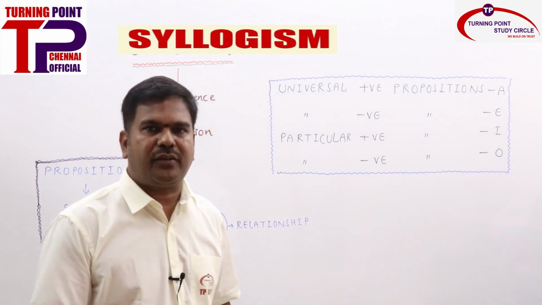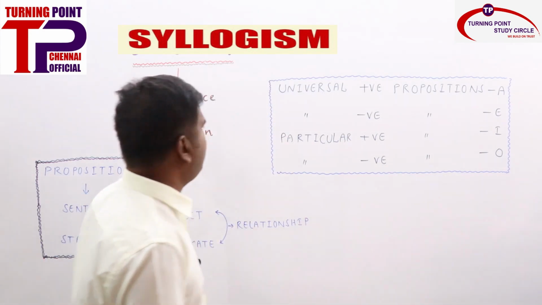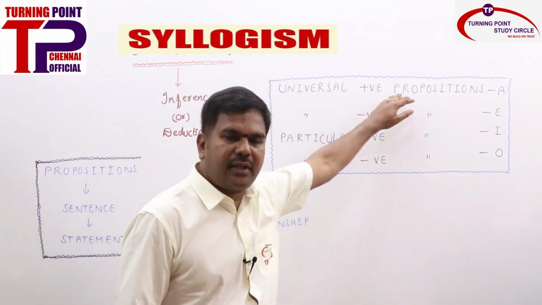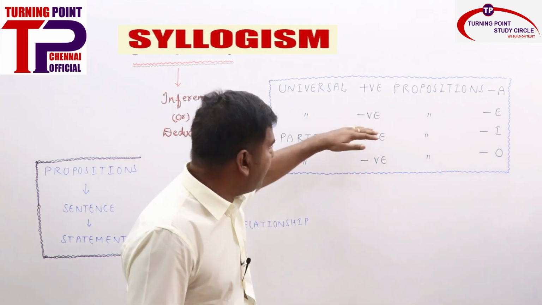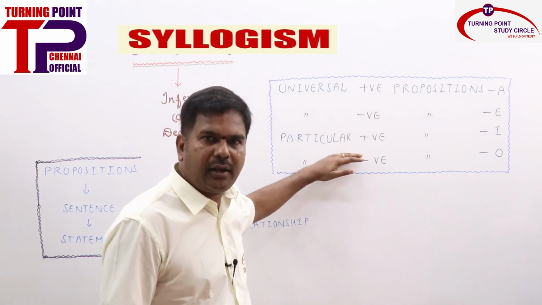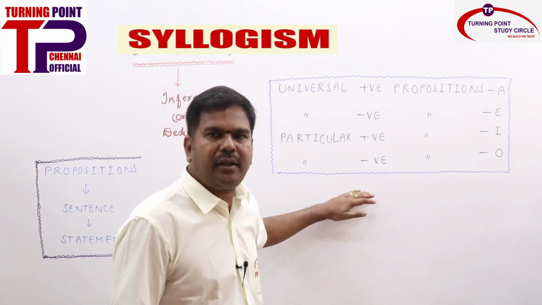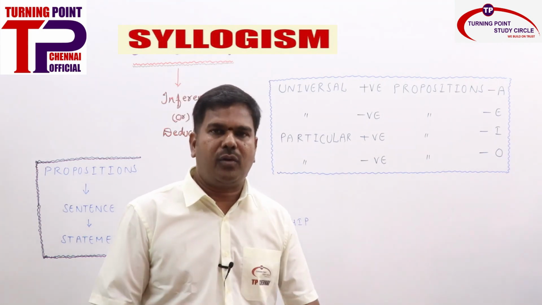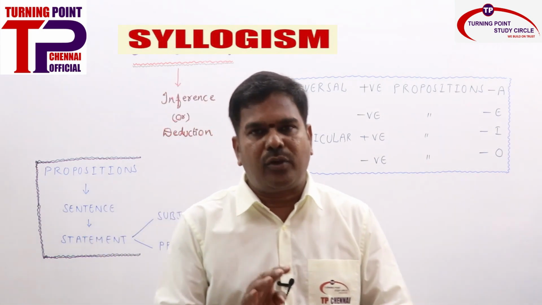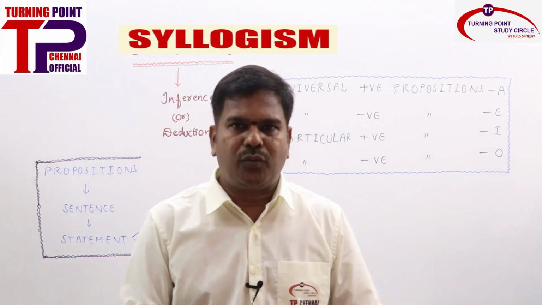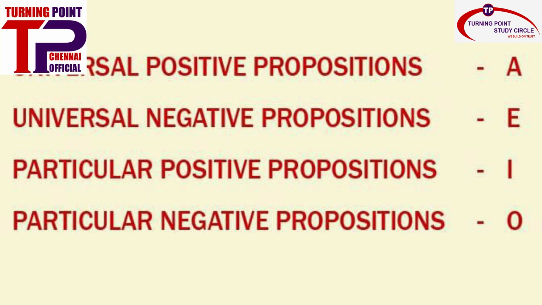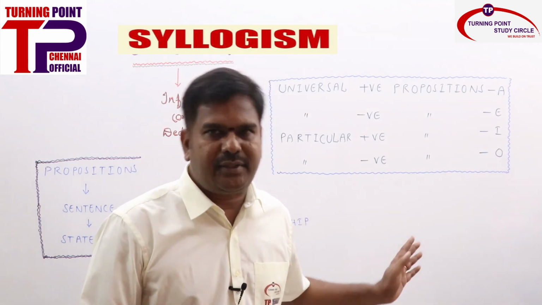We do have 4 types of statements or 4 types of propositions. What are all those? Universal positive propositions, universal negative propositions, particular positive propositions, and particular negative propositions. I will explain in detail what that means now.